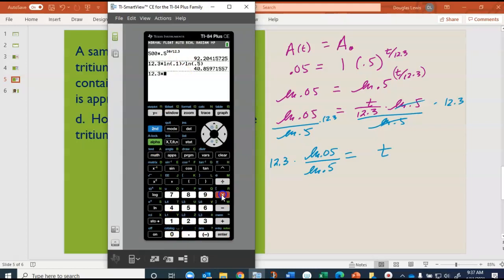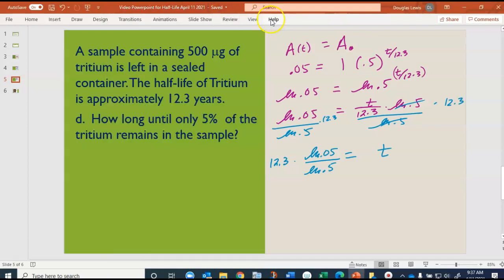12.3 times the natural log of 0.05 divided by, oops, I missed my parenthesis, didn't I? Divided by the natural log of 0.5. Notice on half-lives you're always going to divide by, I forgot my divide sign, didn't I? So you can insert a sign if you miss it. Enter, 53.159. So I'm going to say about 53 years. 53 years is the approximation.